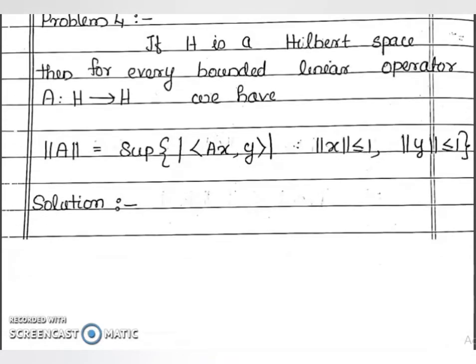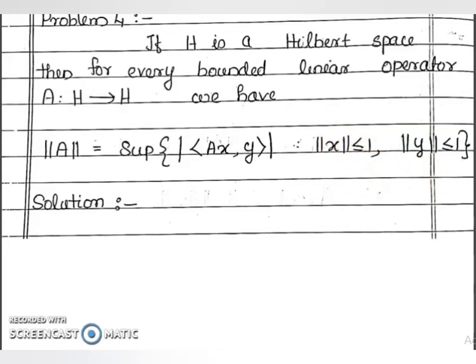If H is a Hilbert space, then for every bounded linear operator A from H to H, we have norm of A equal to the supremum of modulus of the inner product of Ax, y, such that norm of x is less than or equal to 1, comma, norm of y is less than or equal to 1.